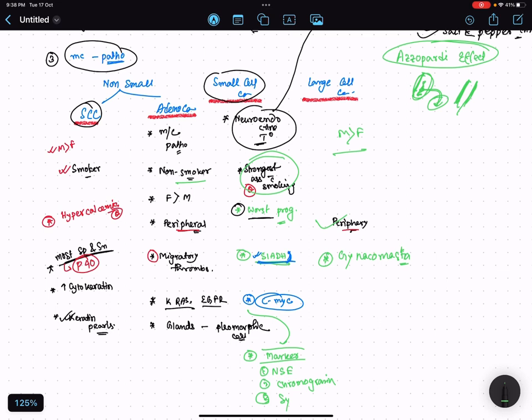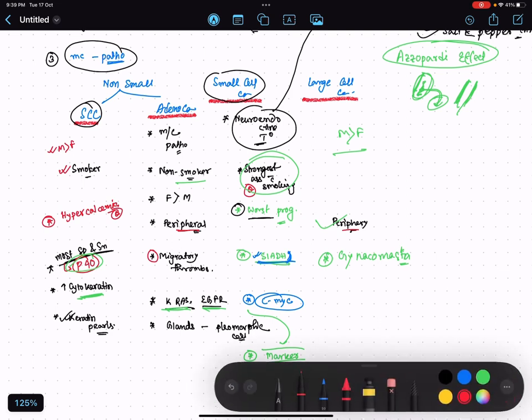So genetics in squamous cell carcinoma, P40 and cytokeratin are the tumor markers. For adenocarcinoma, that is very important, KRAS is the genetic element, EGFR is the genetic element. What is the tumor marker here?